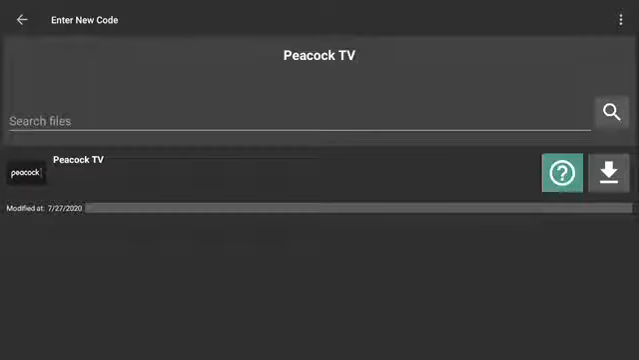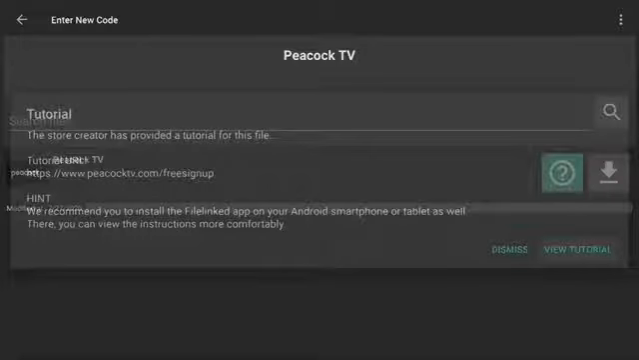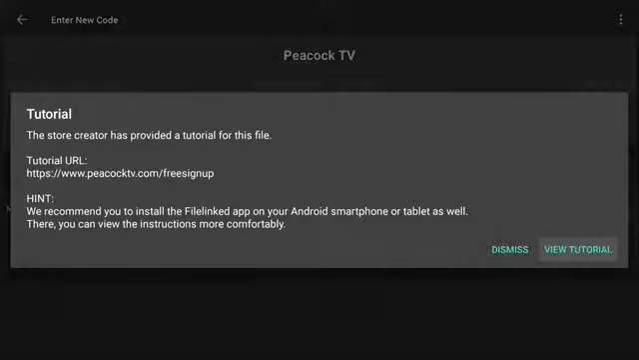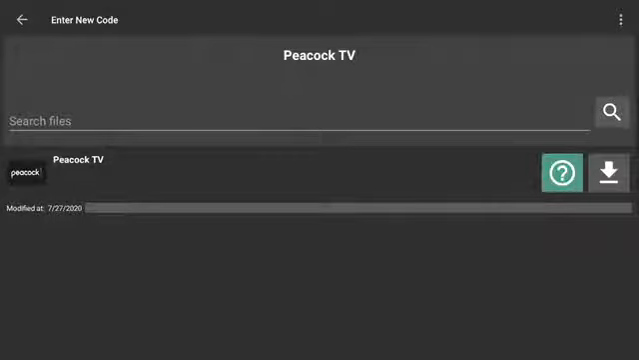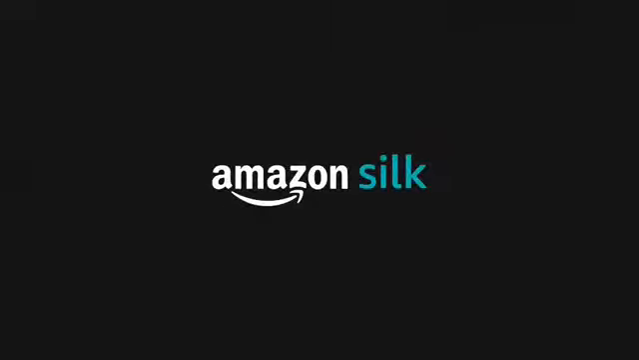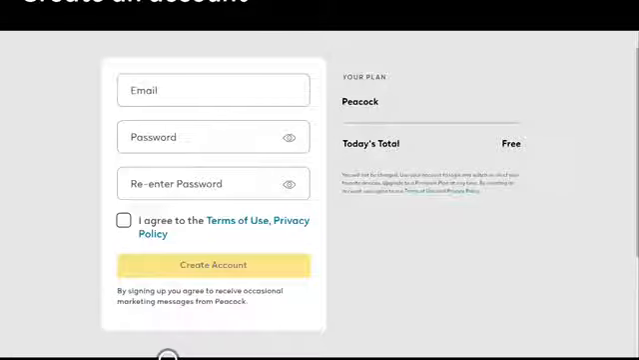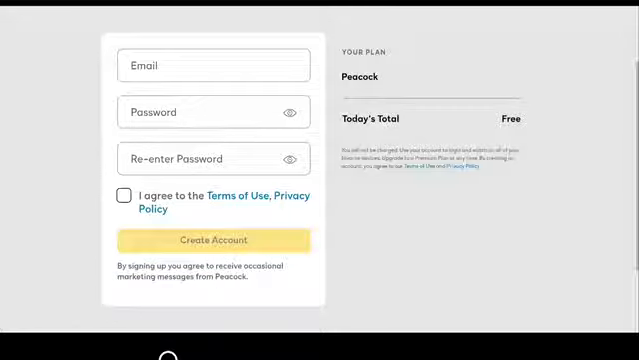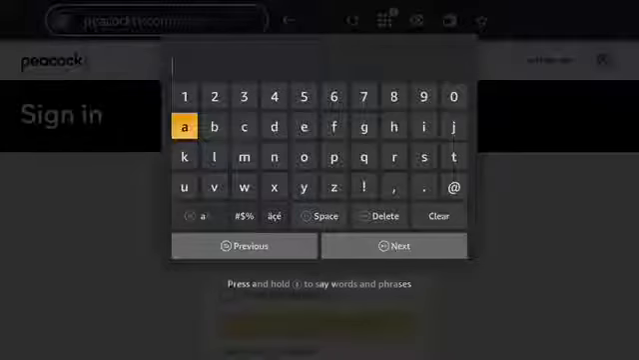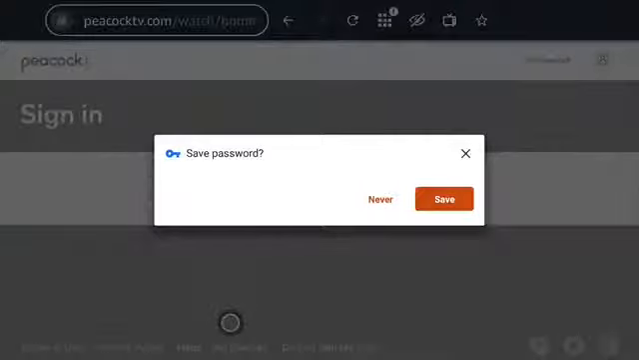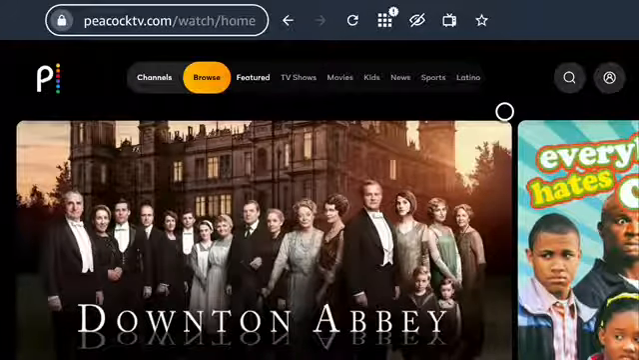You can go to View Tutorial and set up an account for Peacock TV. Go to View Tutorial to sign up for Peacock TV. Create a username and password. Go to account.